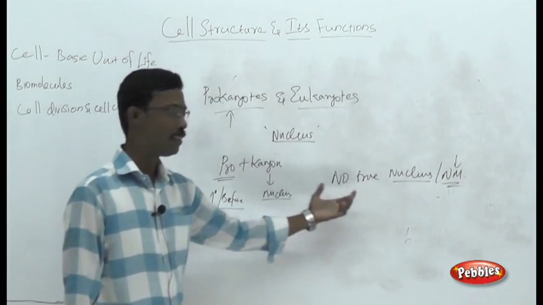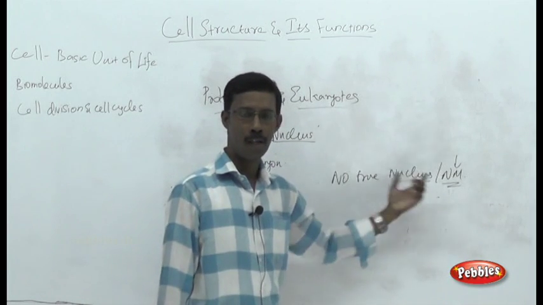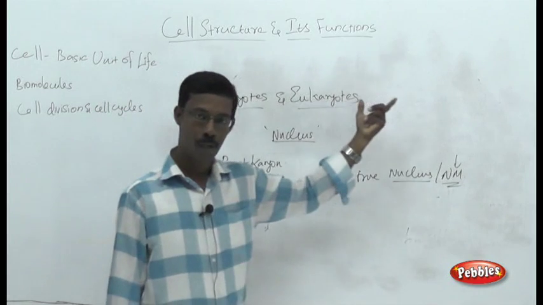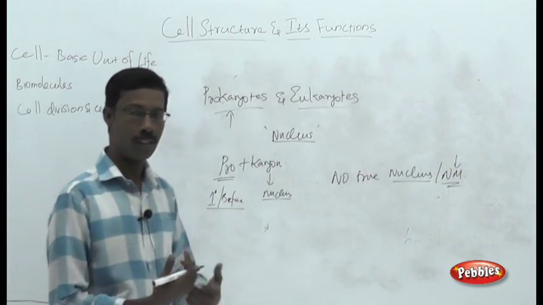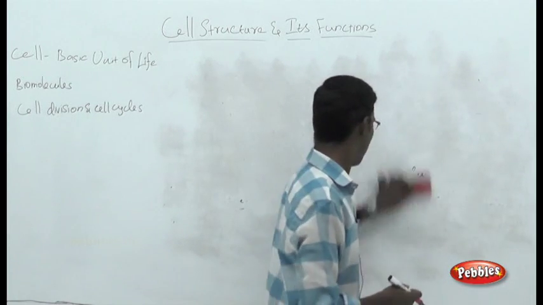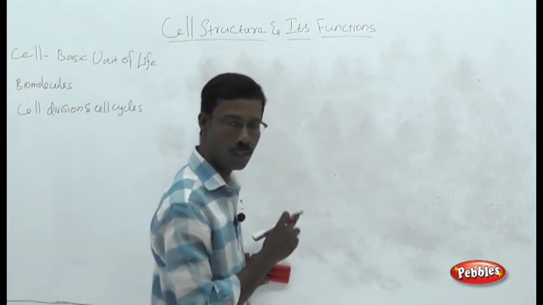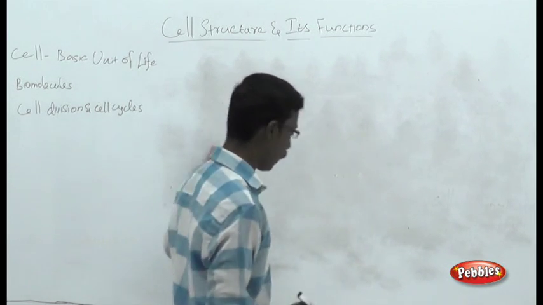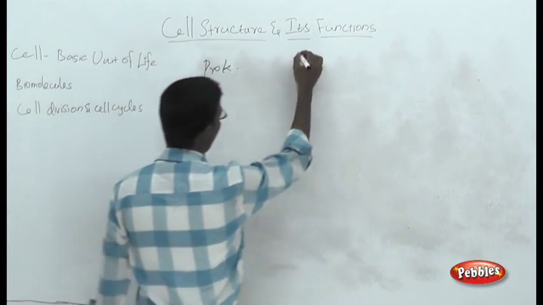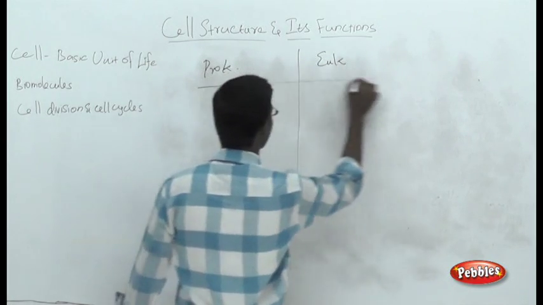So on the basis of the presence or absence of the nuclear membrane, we are dividing the entire cell world into 2 different classes, prokaryotic cells and eukaryotic cells. And we are going to see the detailed internal structures of each type of cell. Now we are going to differentiate the 2 classes. What are the basic differences between the prokaryotes and eukaryotes?